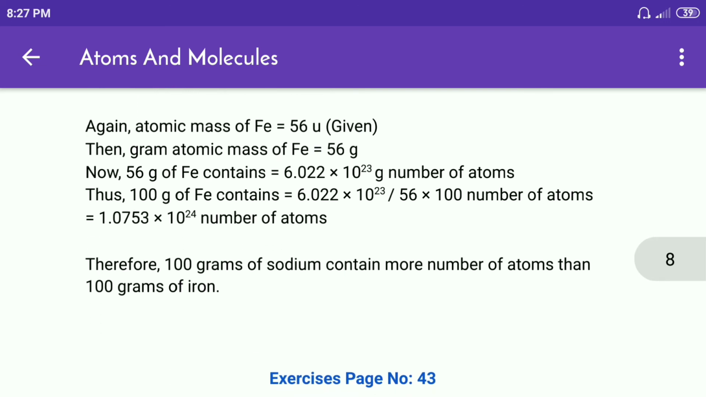Therefore, 100 gram of sodium contains more number of atoms than 100 gram of iron.